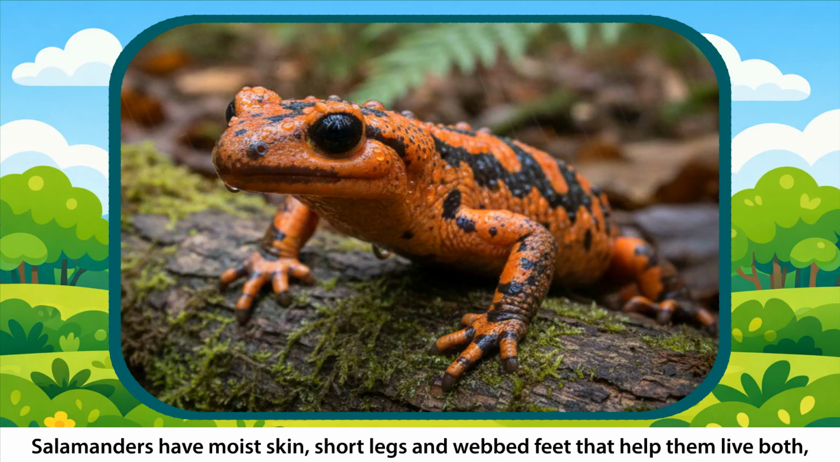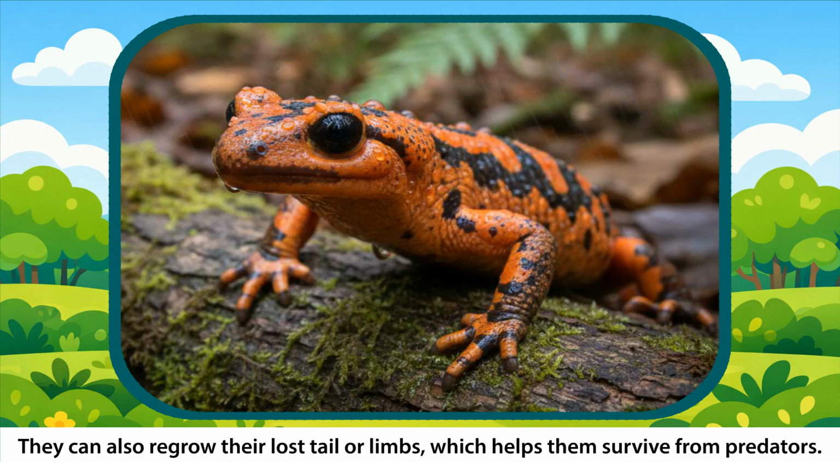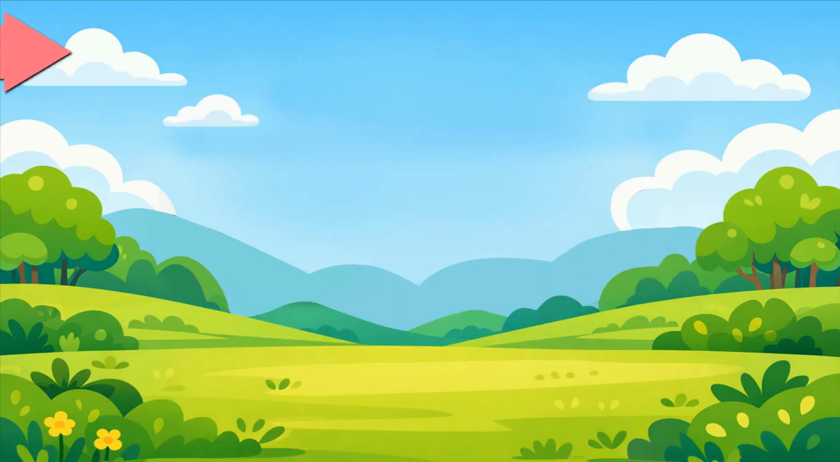Salamanders have moist skin, short legs, and webbed feet that help them live both in water and on land. They can also regrow their lost tail or limbs, which helps them survive from predators.